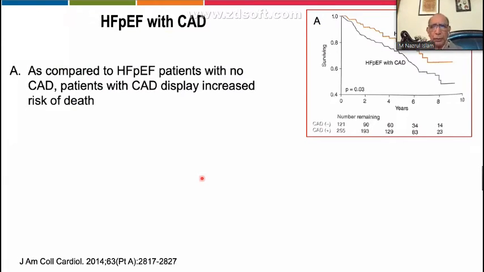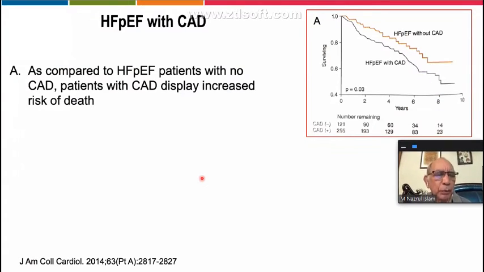Lastly, I want to show you the importance of coronary artery disease, because these are elderly people with a lot of coronary risk factors. This patient has coronary artery disease. This is a study comparing heart failure with preserved ejection fraction patients with and without coronary artery disease, and those with coronary artery disease have increased mortality. You see here on the right side, the red is heart failure without coronary disease and heart failure with preserved ejection fraction. So those who have heart failure with coronary disease and those who do not, you see the difference.